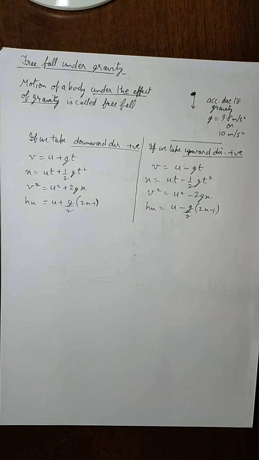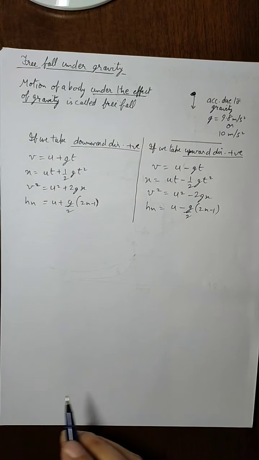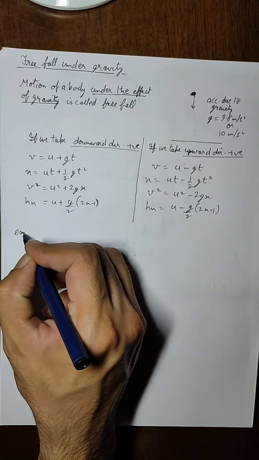So it depends upon us whether we are taking the reference point or the direction, the choice of reference or choice of direction is upward or downward. Accordingly, the plus or minus signs will be adjusted. Now, let us take an example.